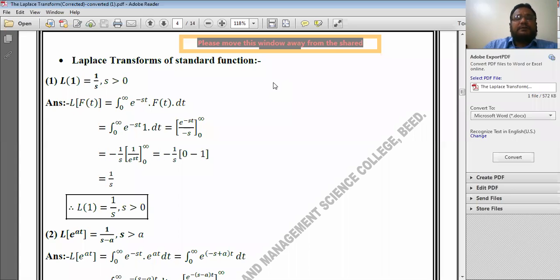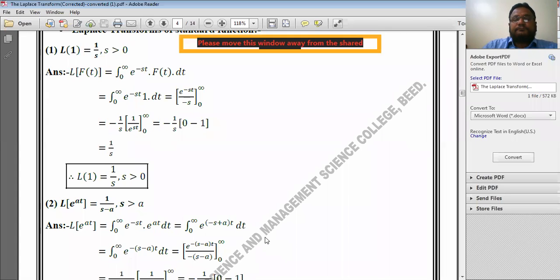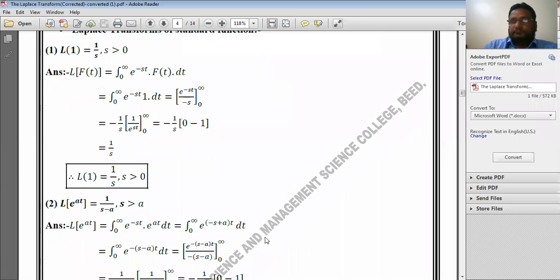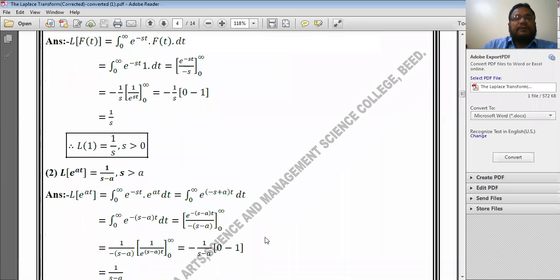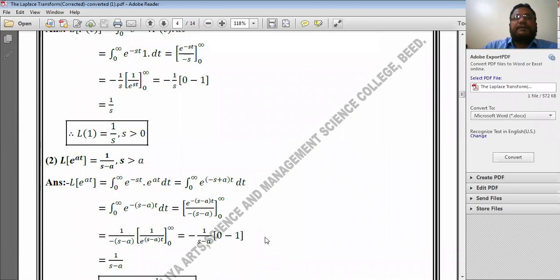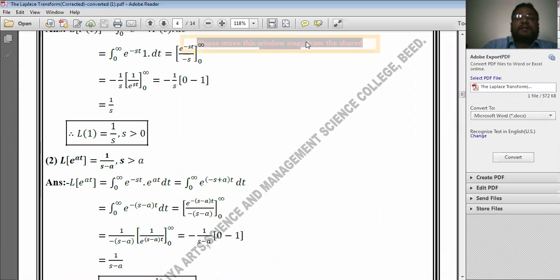Second result, I proved Laplace transform of e to the power at is equal to 1 upon s minus a. If instead of a there is minus a, then the Laplace transform of e to the power minus at becomes 1 upon s plus a.